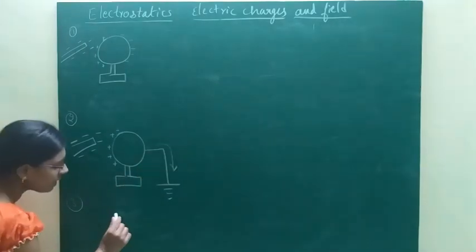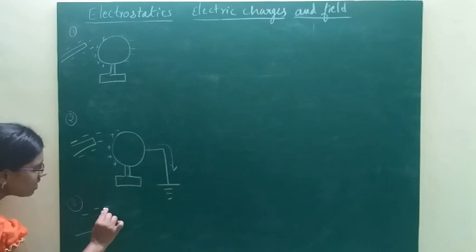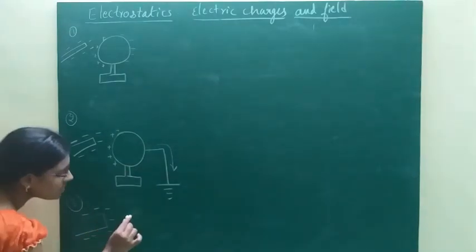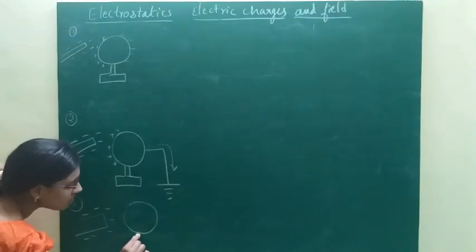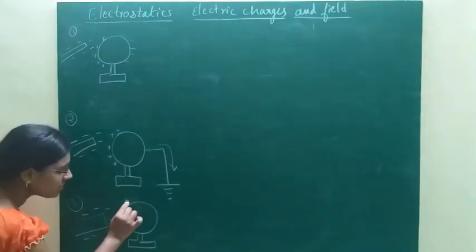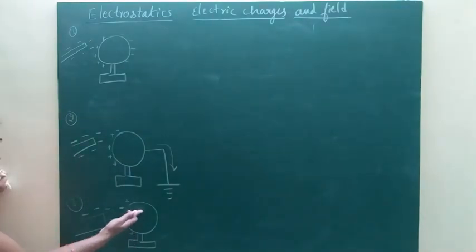If you remove the earthing, only positive charges remain on the surface of the sphere.